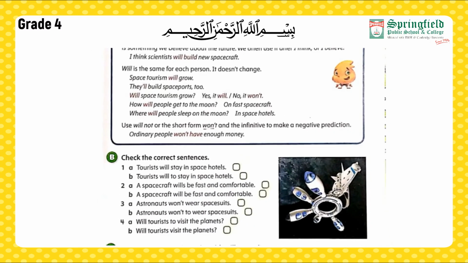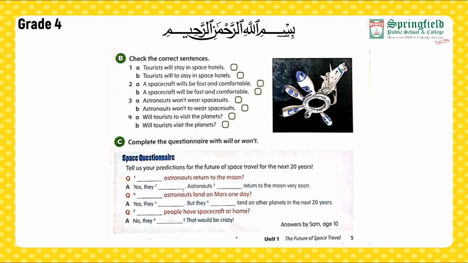Now, moving down towards our part B. Check the correct sentences. Here we have two statements for each sentence. For sentence number 1: A, tourists will stay in space hotels. B, tourists will to stay in space hotels.